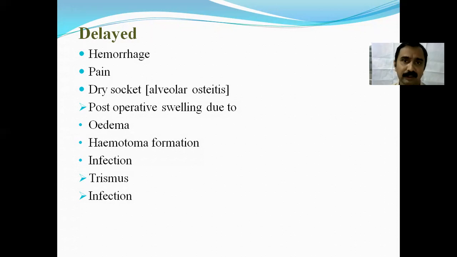A painless removal of the tooth, as Geoffrey Howe mentioned, with minimal trauma to the soft tissue will help in better healing of the wound. With this, we'll stop today's discussion. Thank you.